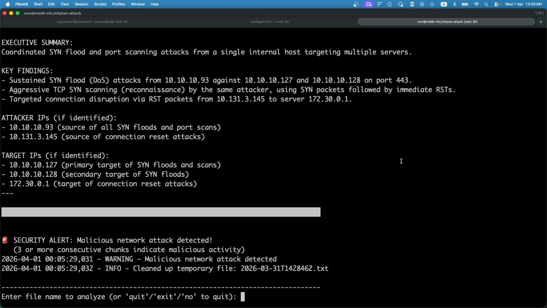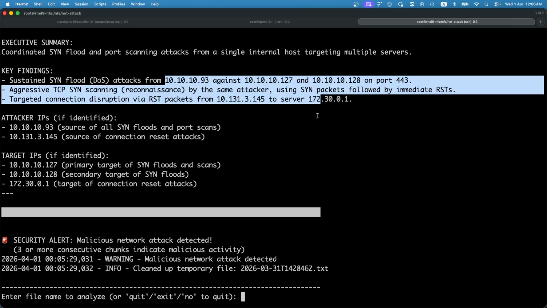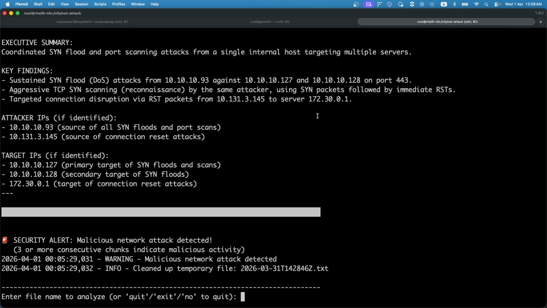The logic that we are using over here is to check if there are any signs of DDoS attack. And if we see at least 3 consecutive chunks that contains signatures that corresponds to a DoS attack, we will flag it as a potential DDoS attack that has happened on the applications. So as can be seen from here, we are able to see the IP address that is going towards the target applications. And because of the information that we have over here, we can then perform further analysis and inform the security team to further identify what is happening over here.